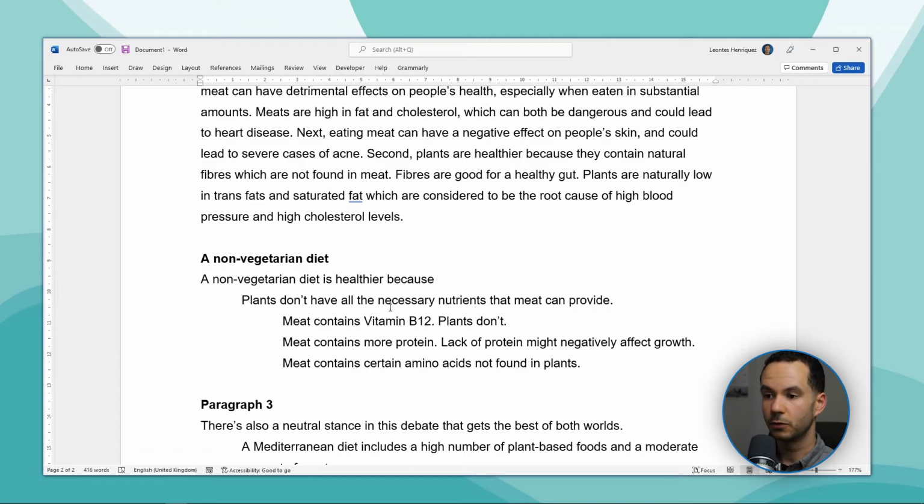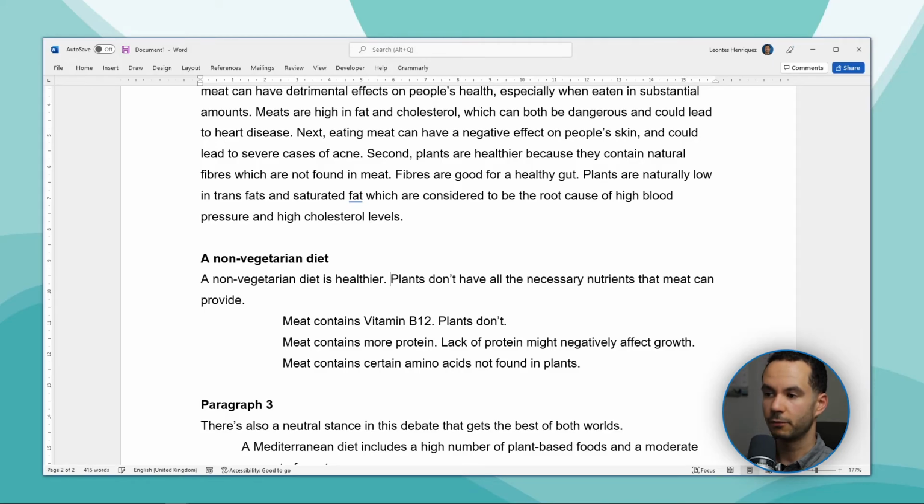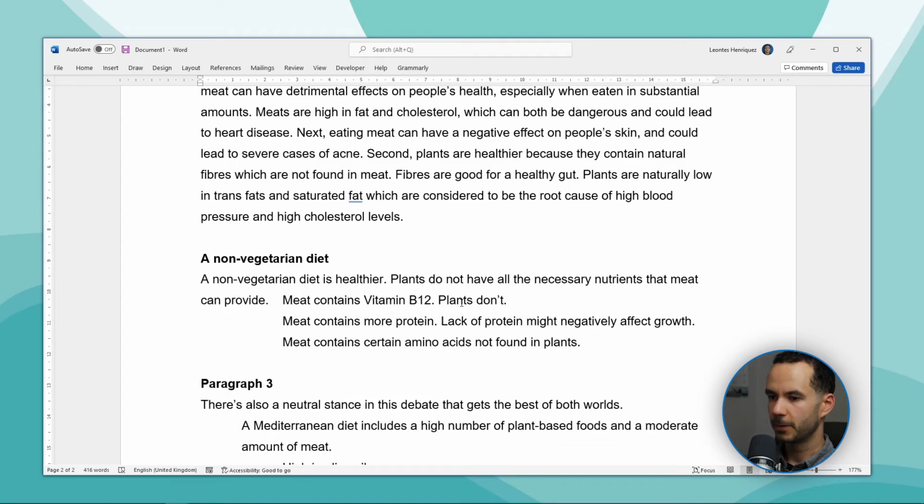I'm going to say that a non-vegetarian diet is healthier, and then I'm going to start with our level 2 sentence. I'm not going to use the because here. So we get that plants don't have all the necessary nutrients that meat can provide. And I want to make it formal, so I'm going to change don't into do not. Then we get the vitamin B12 part. And I can take out the plants don't because I think that makes sense based on our level 2 sentence.